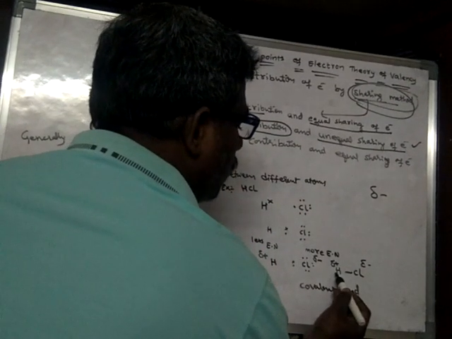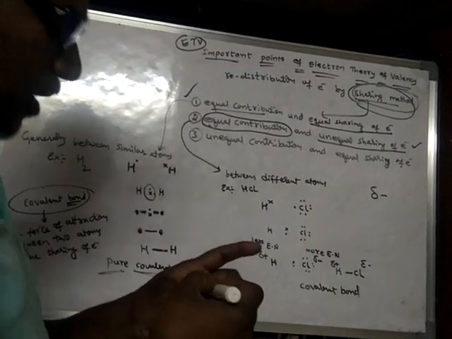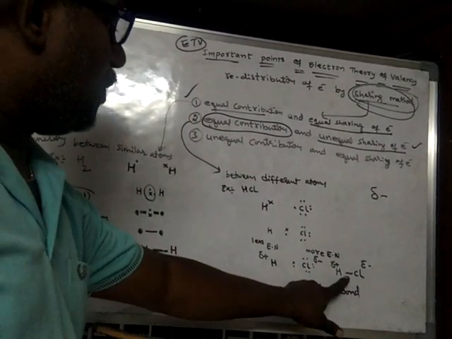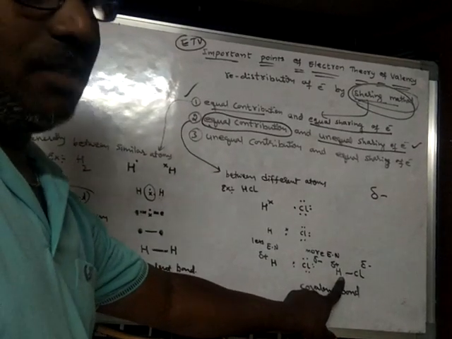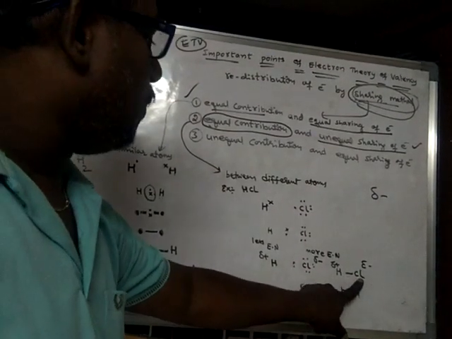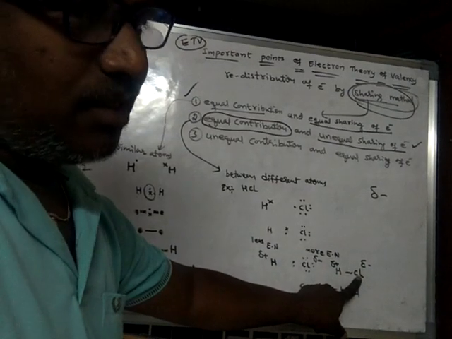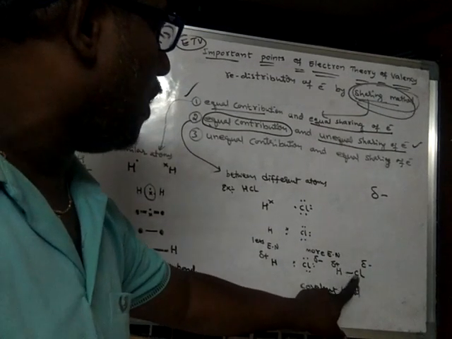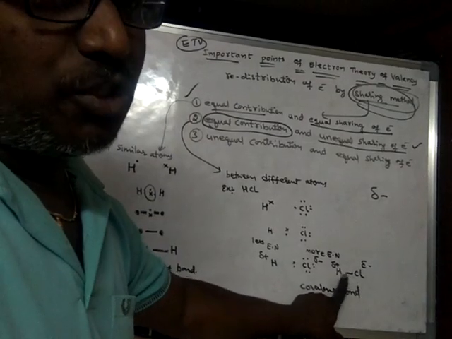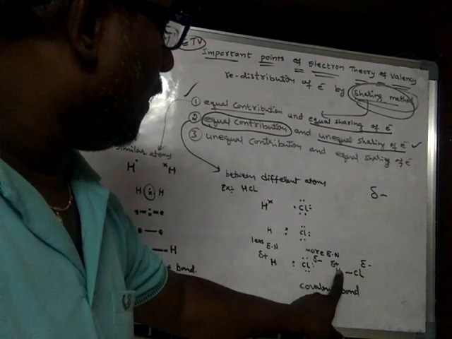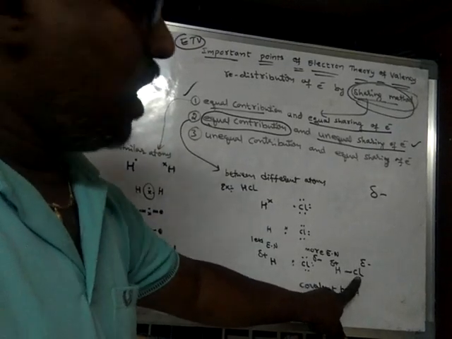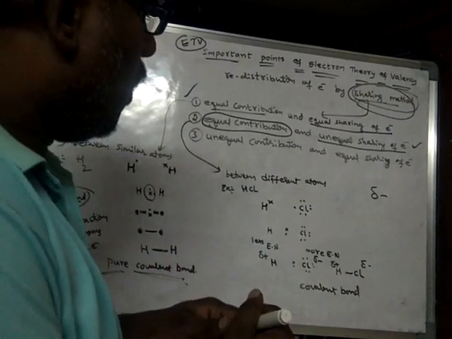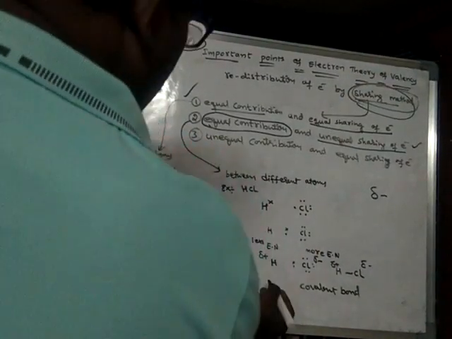So if this is a bond, and this bond has a positive charge at one end and a negative charge at the other end, that means the two opposite poles of this bond are one positive pole and another negative pole. Hence such a bond is said to be a polar covalent bond.